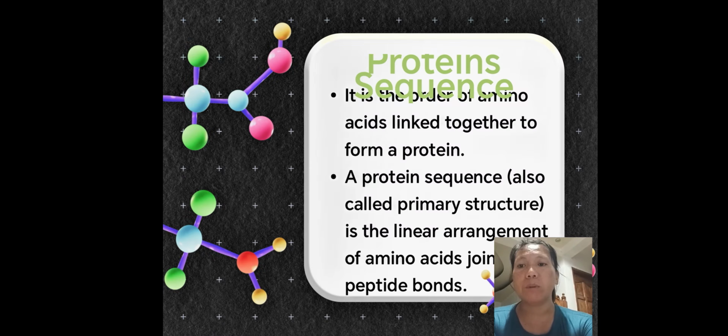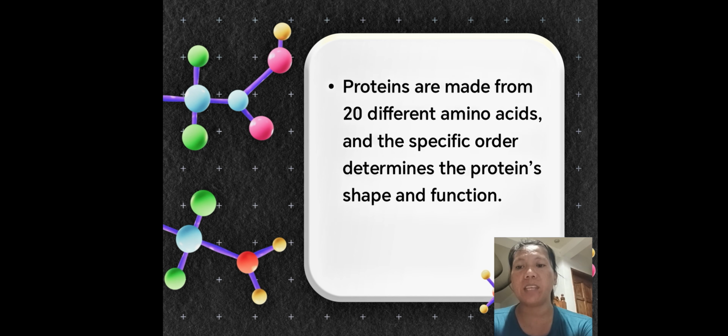In levels of protein structure, the primary is the linear amino acid sequence. An example is the chain of amino acids in insulin. In secondary, local folding into alpha helixes or beta sheets. The example is keratin, which forms alpha helixes. In tertiary, the overall 3D shape of one polypeptide. Example, the active site of enzymes like amylase.